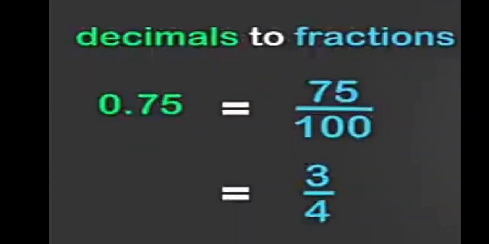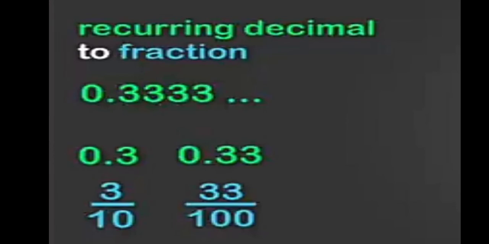Decimal to fraction. 0.75 is equal to 75 upon 100, and if you simplify, we get 3 upon 4. These are very simple examples. Easily we can convert.